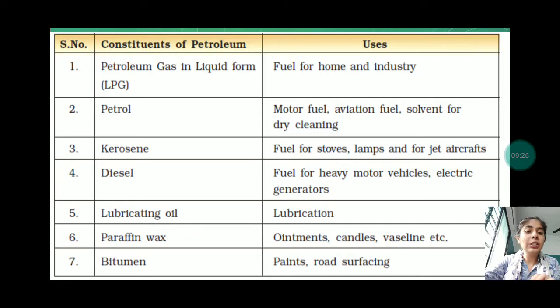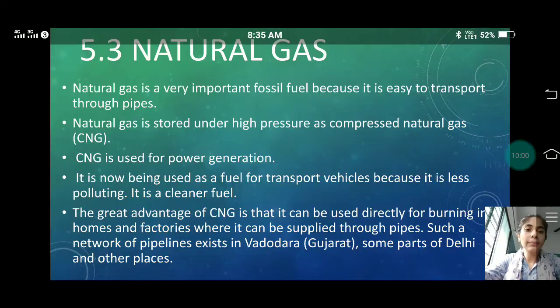Paraffin wax. It is used for the candles, ointments, Vaseline. So the Vaseline which we are using contains the paraffin wax. As you can see, it is very sticky and very thick because it has the paraffin wax. And where does it come from? It is a constituent of the petroleum. Now bitumen. Bitumen is used in the paints as well as for the road surfacing. As you can see, that black color on the roads is the road surfacing bitumen.